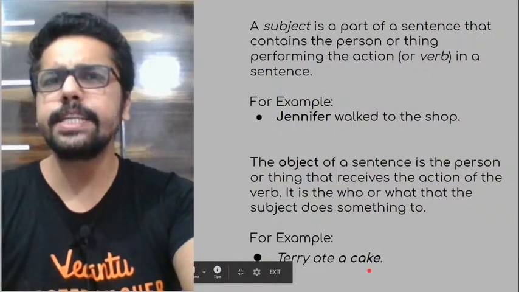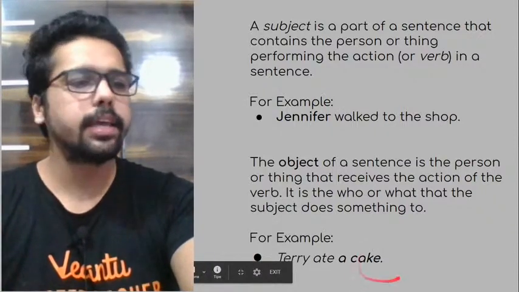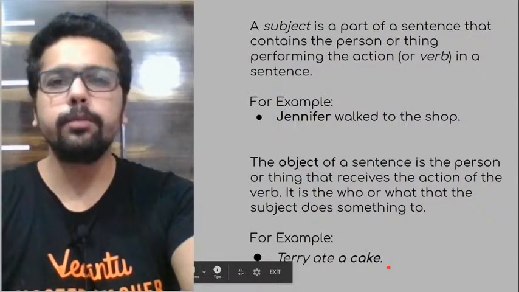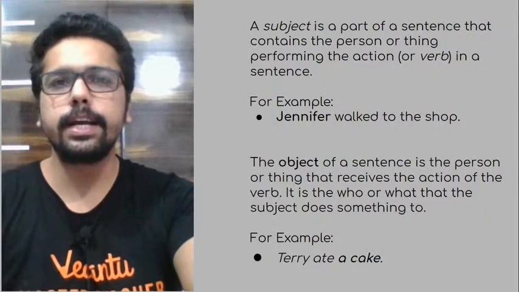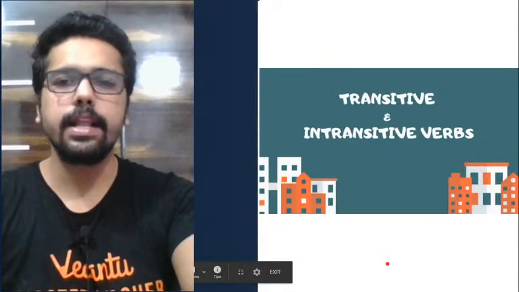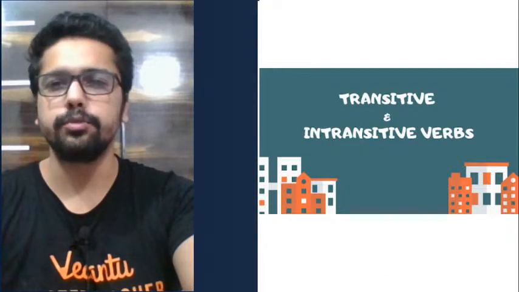So what did Terry eat? Guys, what did Terry eat? A cake, right? So that's how it is. So now we are clear what a subject is. We are clear what an object is. Now let's begin. Let's understand what a transitive and intransitive verb is.